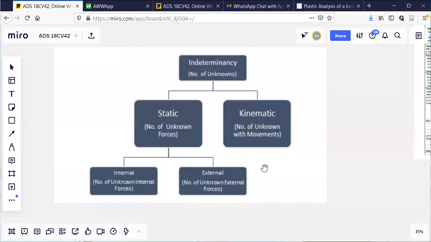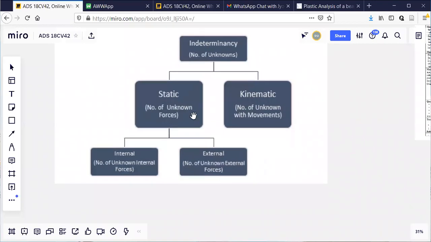Simple formula is there for this. No need to worry about it. So you can see here indeterminacy, static, kinematic. Static is divided into internal and external. Capital D will be used for indeterminacy. It is DS, DK, DSI, DSE. Are you getting my point? Capital D is indeterminacy. Static means capital D, S; kinematic, D, K; DSI, because it is the static indeterminacy, internal.